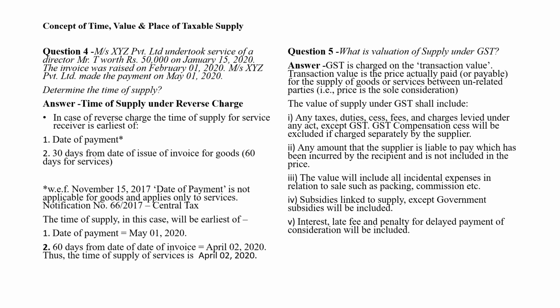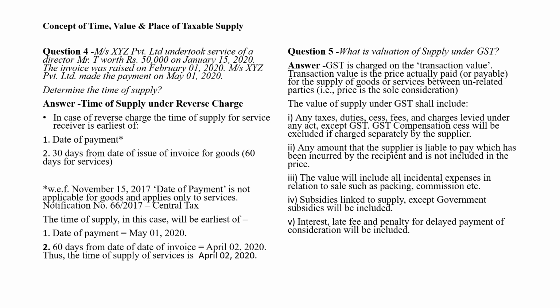The value of supply under GST shall include any taxes, duties, cess, fees and charges levied under any act except GST.